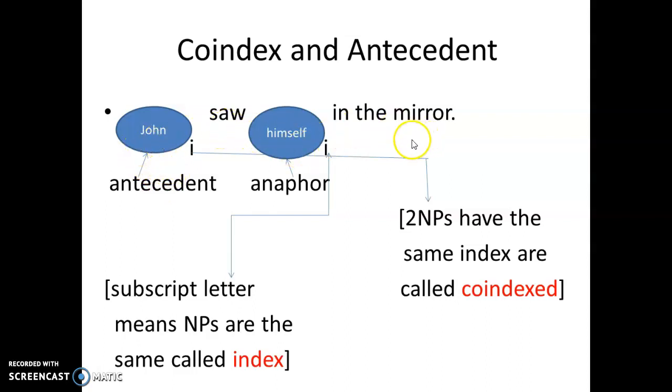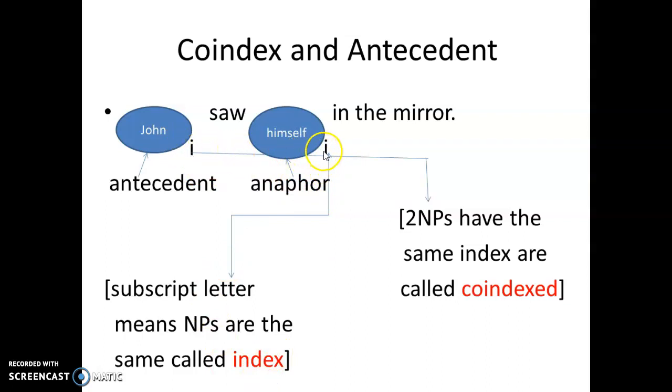"John saw himself in the mirror." So we know John is the binder, the first noun phrase in the sentence. We call it the antecedent. And the anaphor, himself, as we just explained, is the bindee. These two noun phrases have the same index here, the subscript letter called an index.